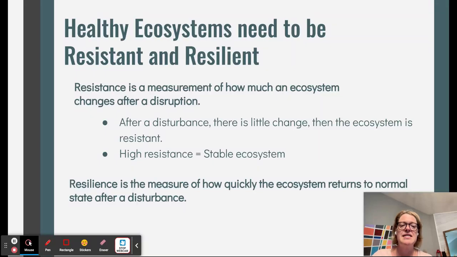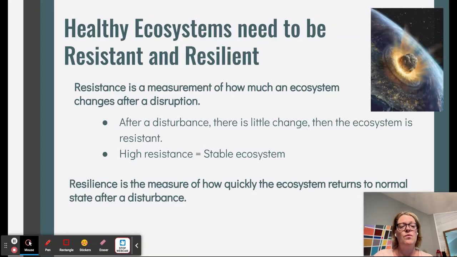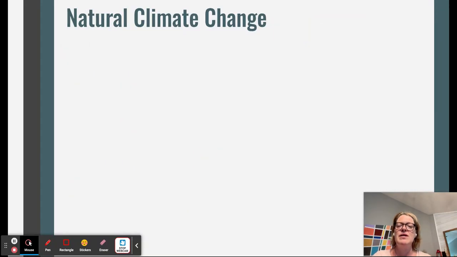Resilience, on the other hand, is how quickly the ecosystem returns back to its normal, healthy, stable state after a disturbance. And again, ecosystems that are highly diverse and stable tend to have a high resiliency. They can bounce back after some sort of a natural or even potentially man made disturbance.